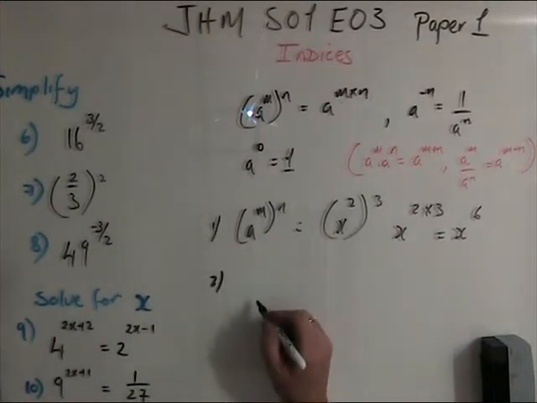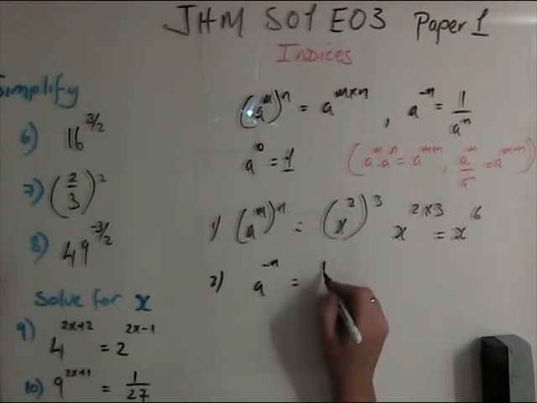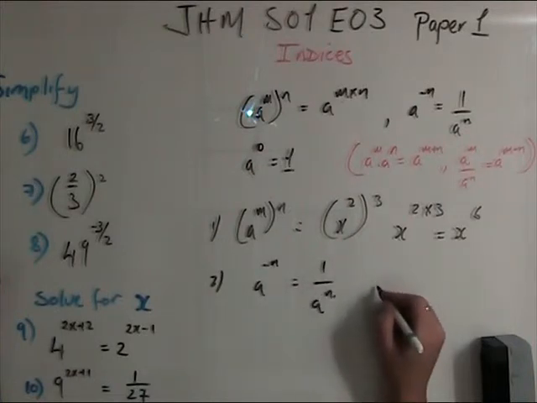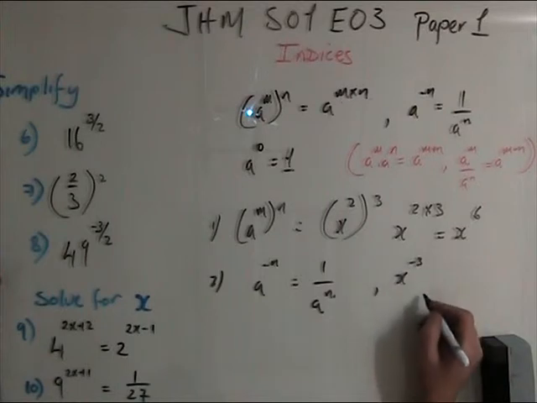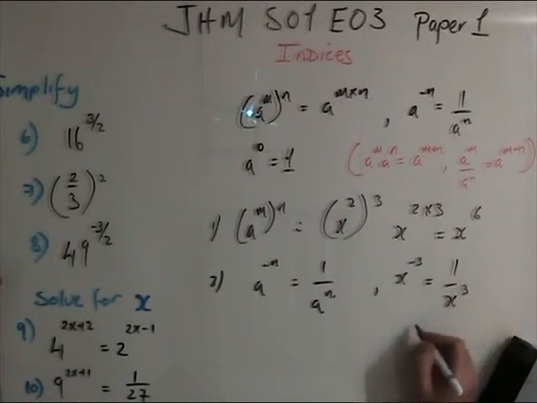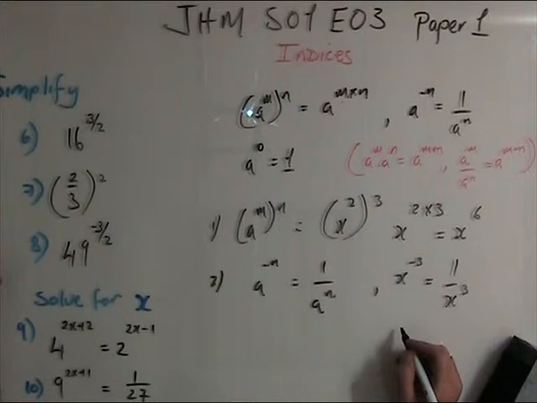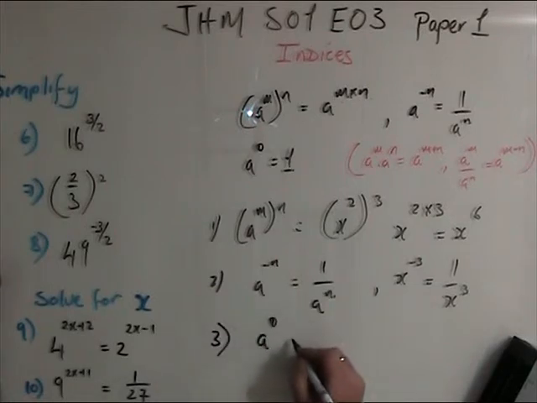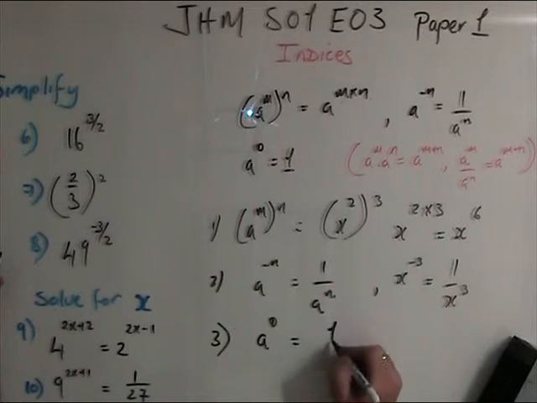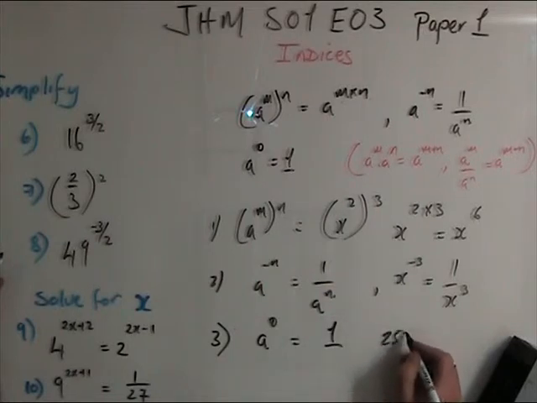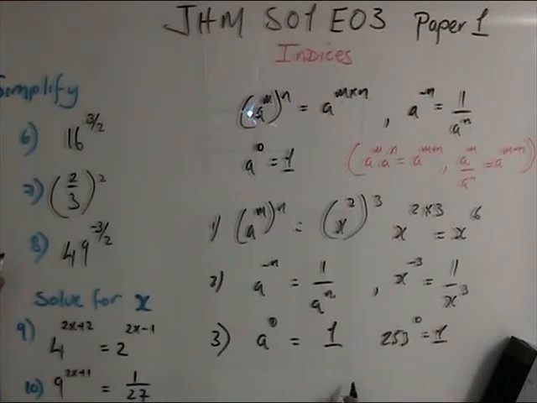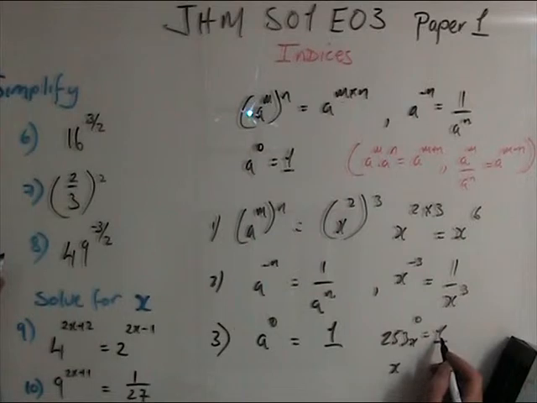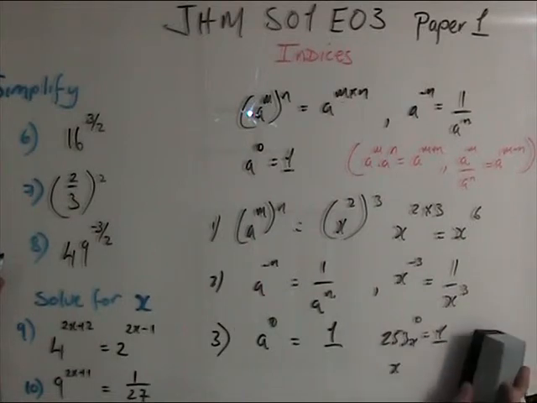The second example is a to the power of minus n is equal to 1 over a to the power of n. That means that if you have x to the power of minus 3, that's equal to 1 over x to the power of 3. That's the simplest version I can come up with. There's one more: anything to the power of 0 is equal to 1. So remember that. If you've got 253 to the power of 0, the answer is always going to be 1. And if you have x times 253 to the power of 0, the answer is going to be 1 times x.